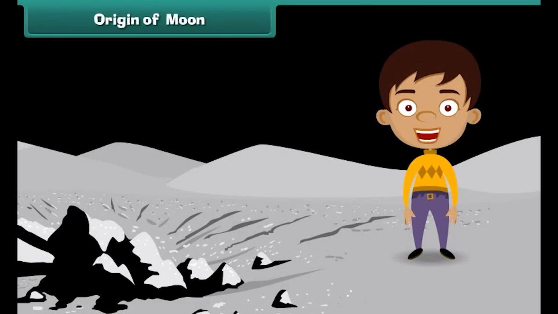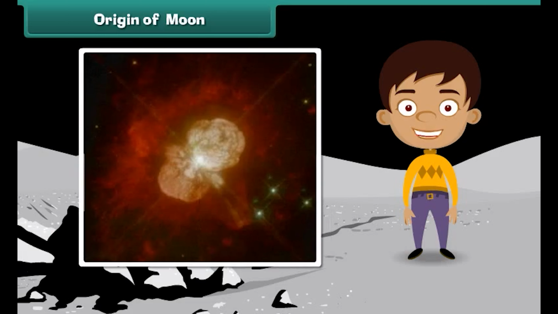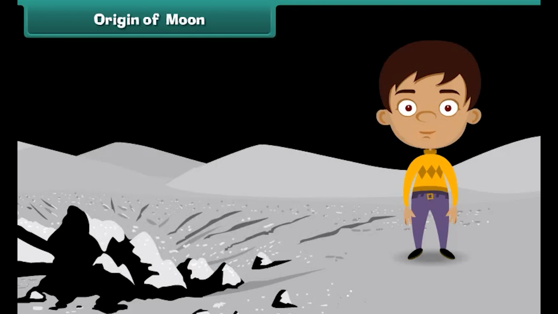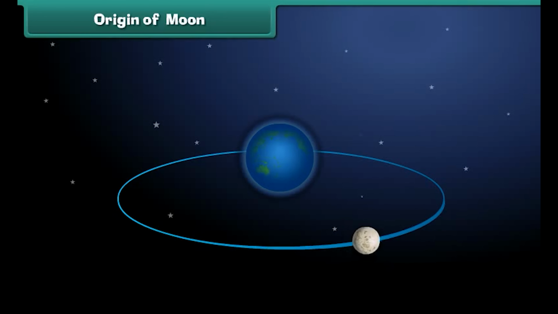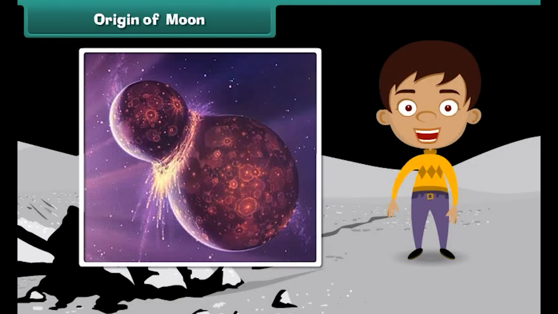Well, a lot of debate was held on how the moon got its origin. Some scientists believe that it might have formed along with the Earth from the initial cloud of gas and dust that formed our solar system. Another idea is the moon was once a part of the Earth and then broke off for some reason. Some said moon might have been floating in our solar system and got captured by the Earth's gravity. Some suggest that an object of similar mass to that of Mars might have smashed into the Earth, creating a cloud of molten rock that eventually condensed into the moon.